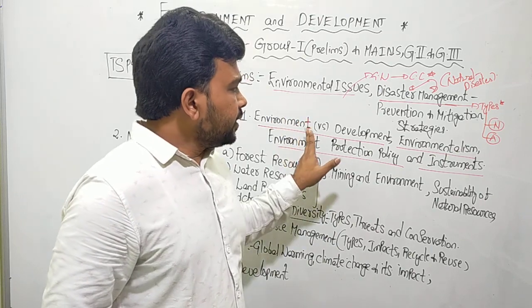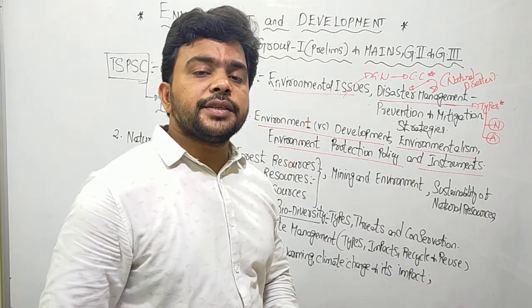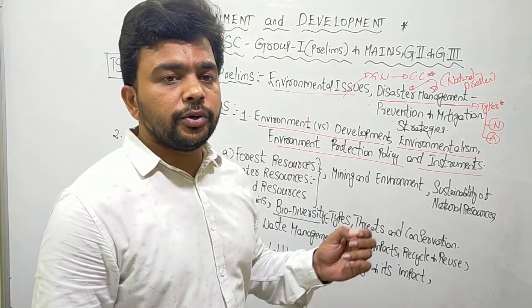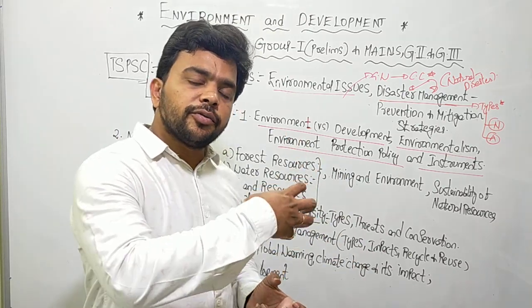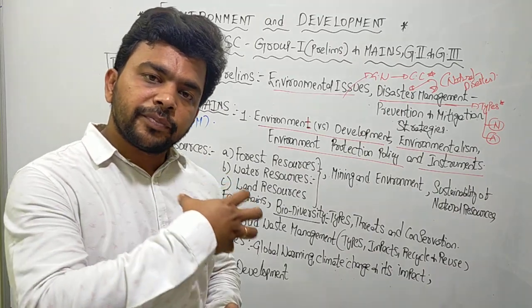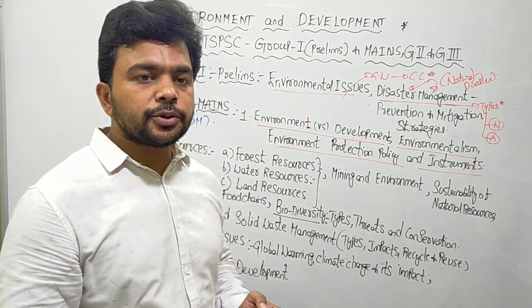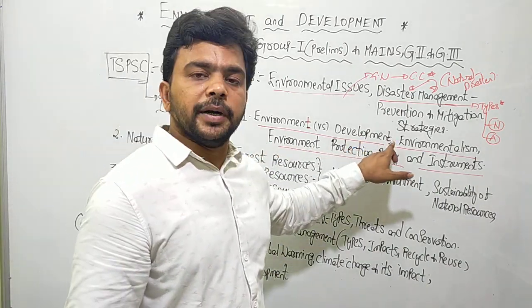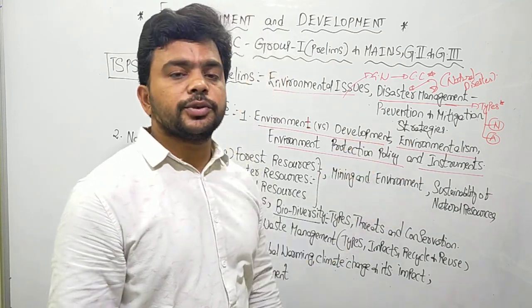But as human civilization progresses, we are extracting resources from the environment. It may be water, minerals, or other environmental resources, and in the name of development we are using those resources.